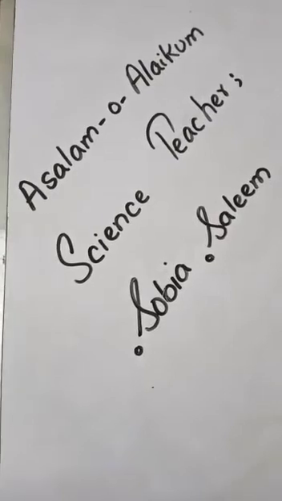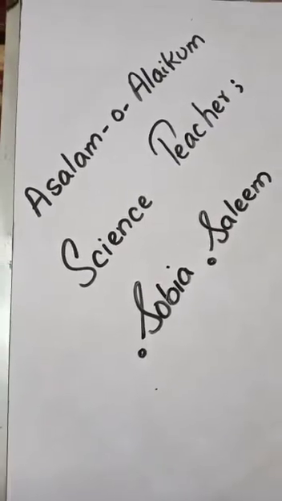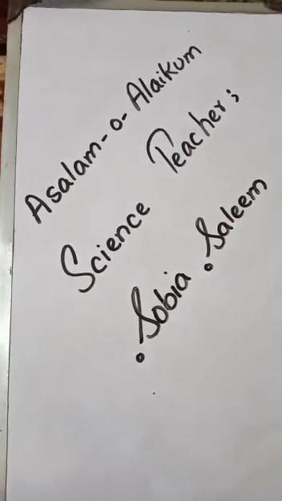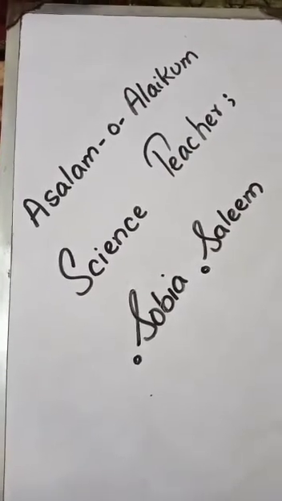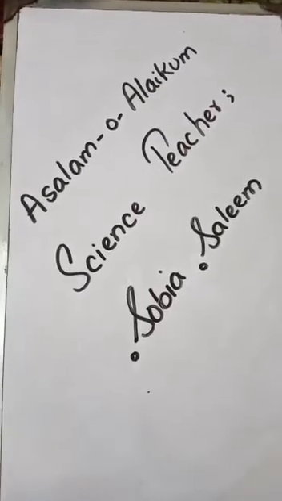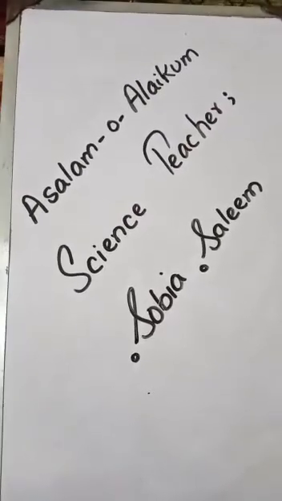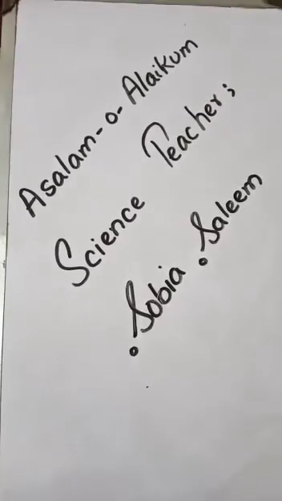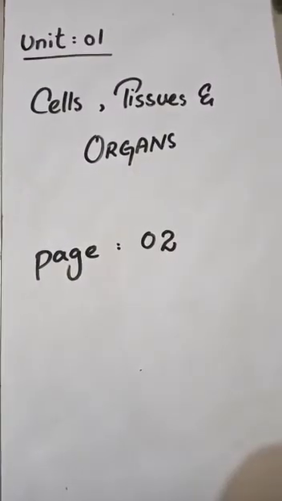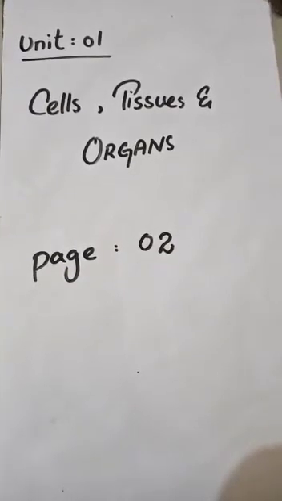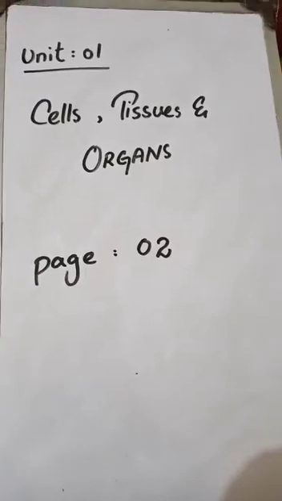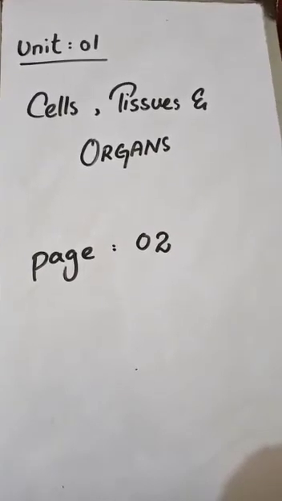Dear students, I hope you all are well and fine with your family at your homes. Students, all of you know about the present pandemic of COVID-19. Because of this, I have started the lecture of science subject this way. So please open your books and move on. Today I am going to start unit number 1. The name of the unit is Cells, Tissues and Organs, on page number 2.